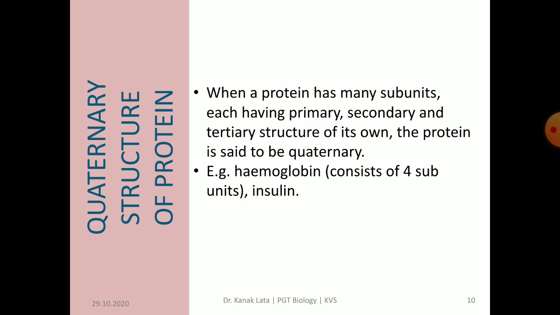Certain proteins consist of a bundle of two or more polypeptide chains, each having its own primary, secondary and tertiary structure. So when a protein has many subunits, each having primary, secondary and tertiary structure of its own, then the protein is of quaternary type. Examples of this are hemoglobin and insulin.